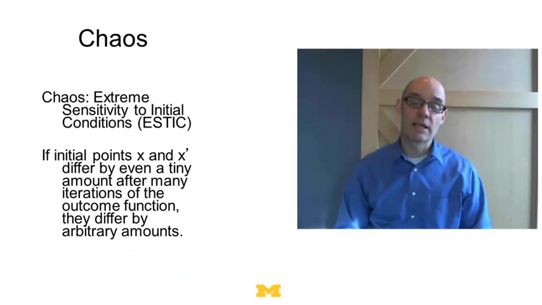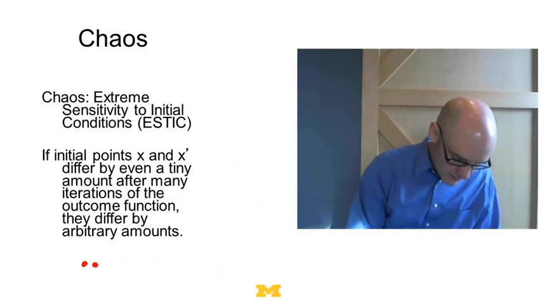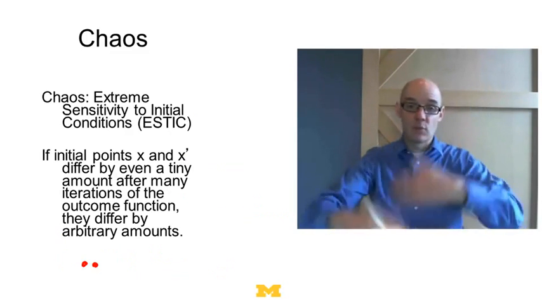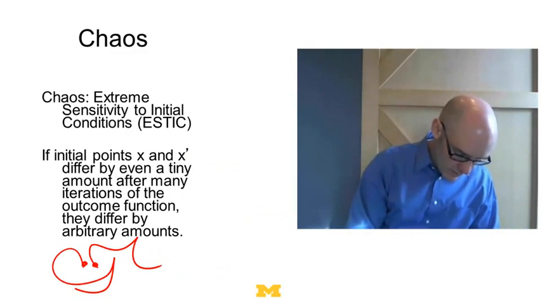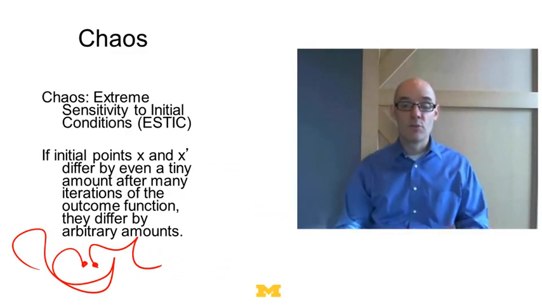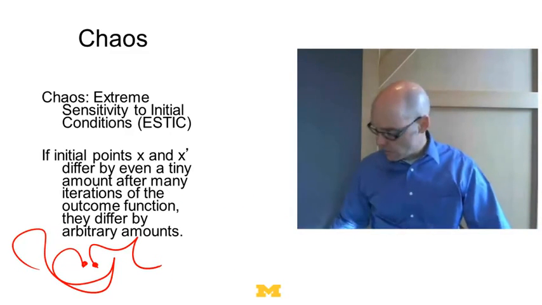So when we talk about chaos, what we mean is extreme sensitivity to initial conditions. So what that means is if I start with 2 points that are very, very close to one another, and then I keep applying this recursive function, these paths are going to go in very different ways. So 2 points that start near each other end up a long way away. So let's see an example of that.